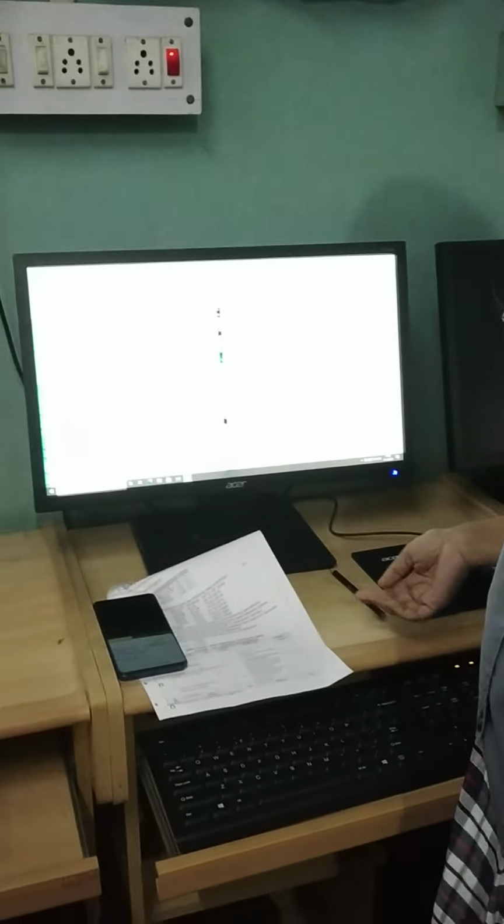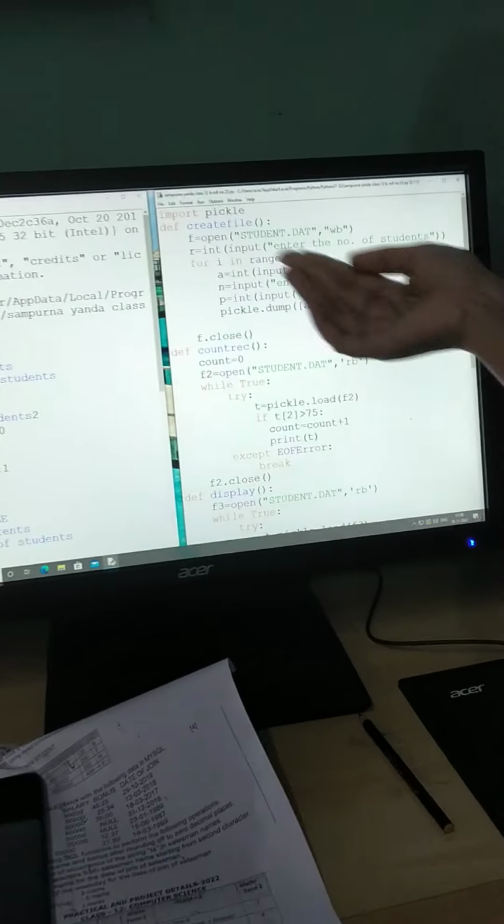Sampurna Yanda. I am from KV number 2, Kharagpur, and this is my practical exam. Here is my program code and here is the output.